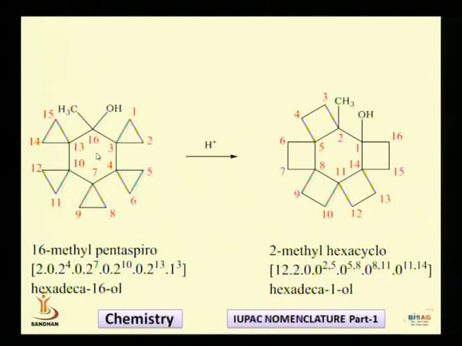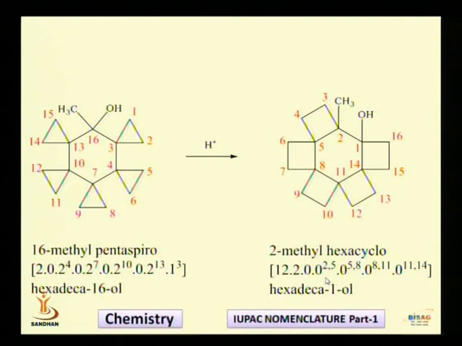Now read the name of this compound. It is 16-methyl pentaspiro[2.0.2.0.2.0.2.0.2.13]hexadeca-16-ol. Similarly, read the name of this compound. It is 2-methyl hexacyclo[12.2.0.0 2,5.0 5,8.0 8,11.0 11,14]hexadeca-1-ol.